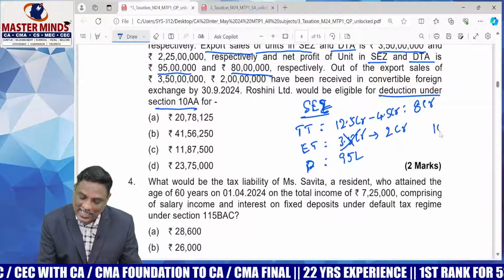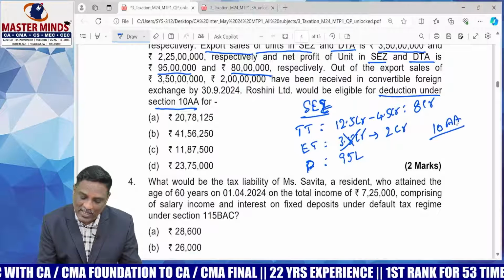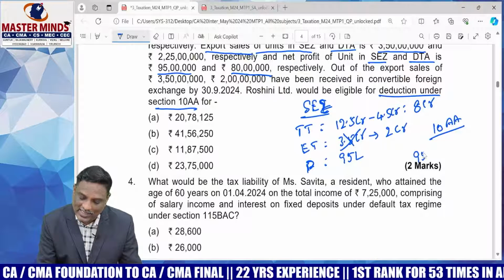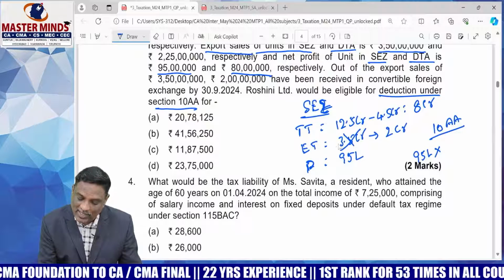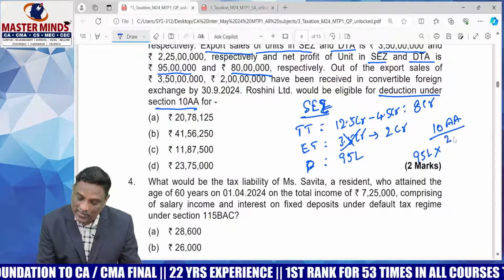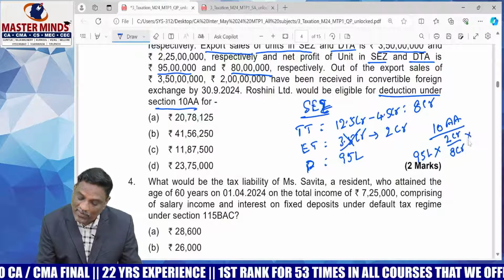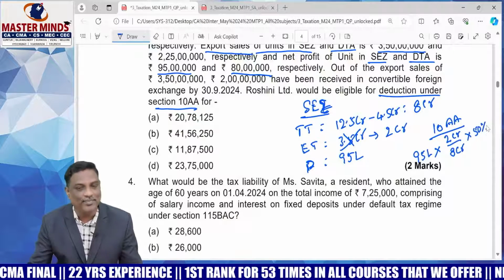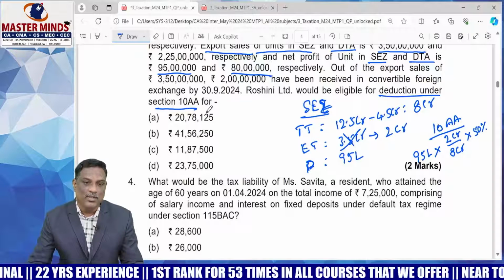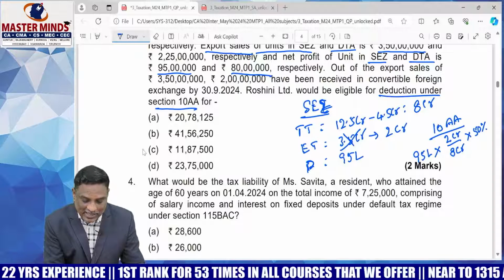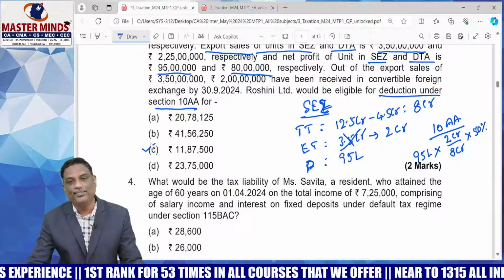Deduction under section 10AA is equal to total profit, 95 lakhs, into export turnover divided by total turnover, 2 crores divided by 8 crores, into 50%. That's the deduction. So the answer is 11,87,500.